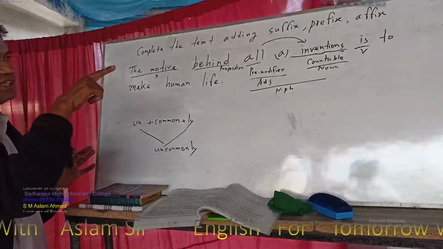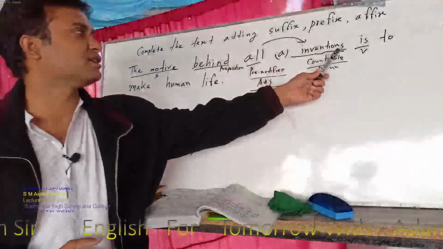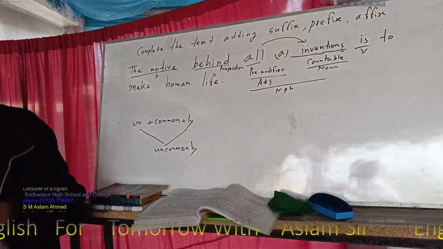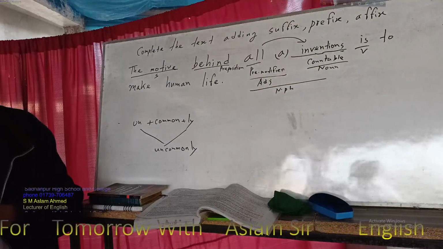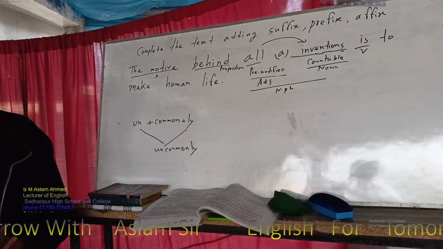For this reason, we can say this one is called a countable noun, and we have to write down here inventions, and this is called the noun. Invention. Noun. This one is called what? Suffix, affix, or prefix? Suffix.